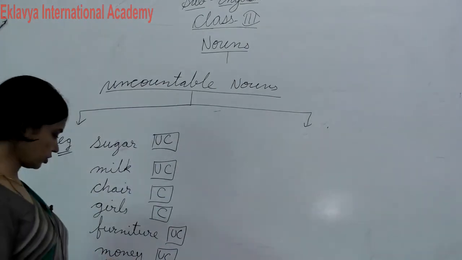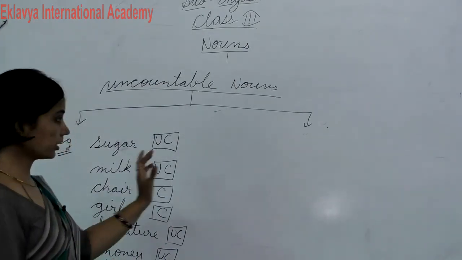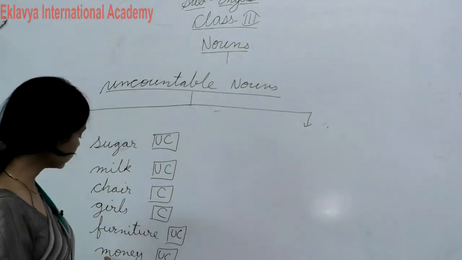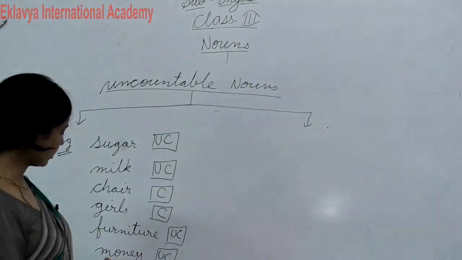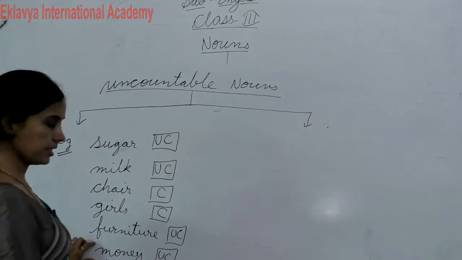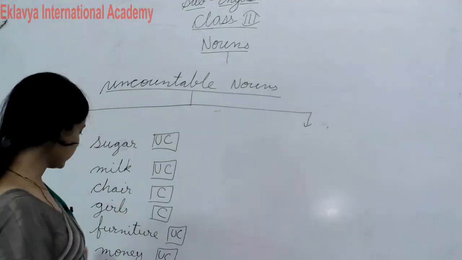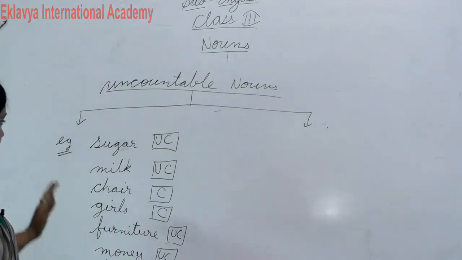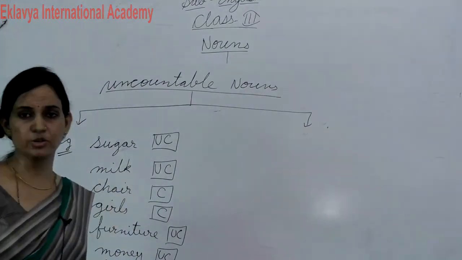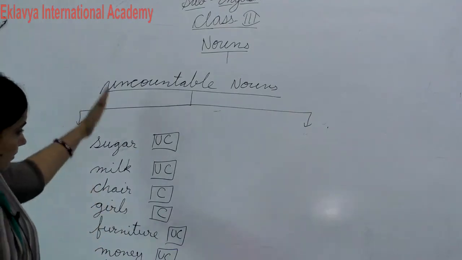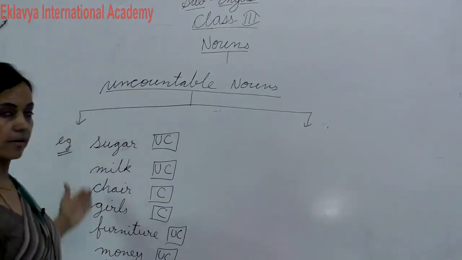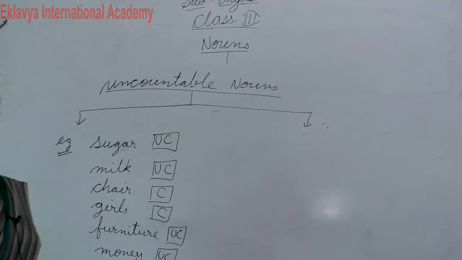In money, बच्चों, students, you can count rupees, but money we cannot count. So money is uncountable, but rupees can be counted. So students, I hope you understood this video. Thank you students, and you have to do this exercise in your notebook. Okay students, thank you.